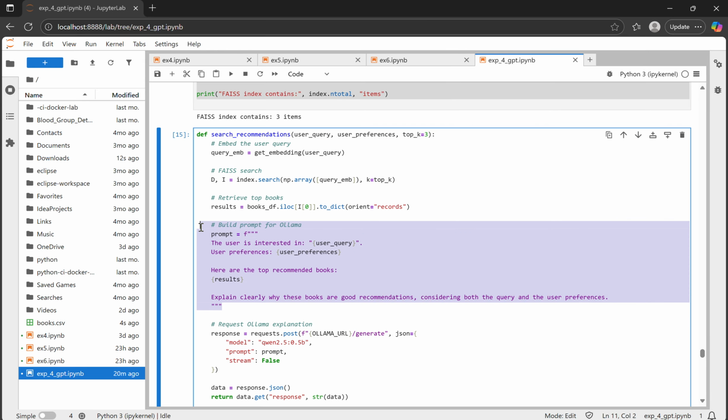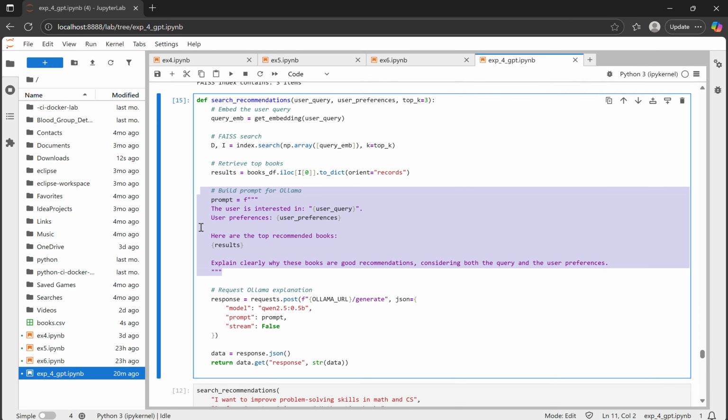Once the top books are found, I built a prompt that includes the user interest, preference, and the top recommended books. The prompt is sent to the Ollama model asking it to explain why these books are a good match.